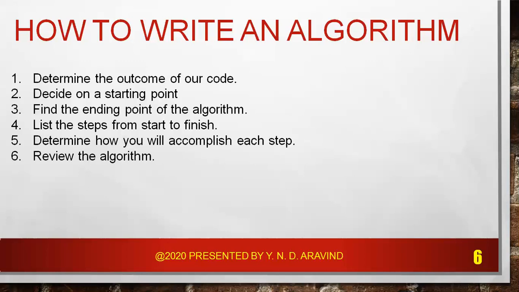So as with the starting point, we can find the ending point of our algorithm by basically focusing on these questions. What fact will be learned from the process? What changes from the start to the end? What will be added or no longer exist? So by asking these questions, we can find the end point of an algorithm.